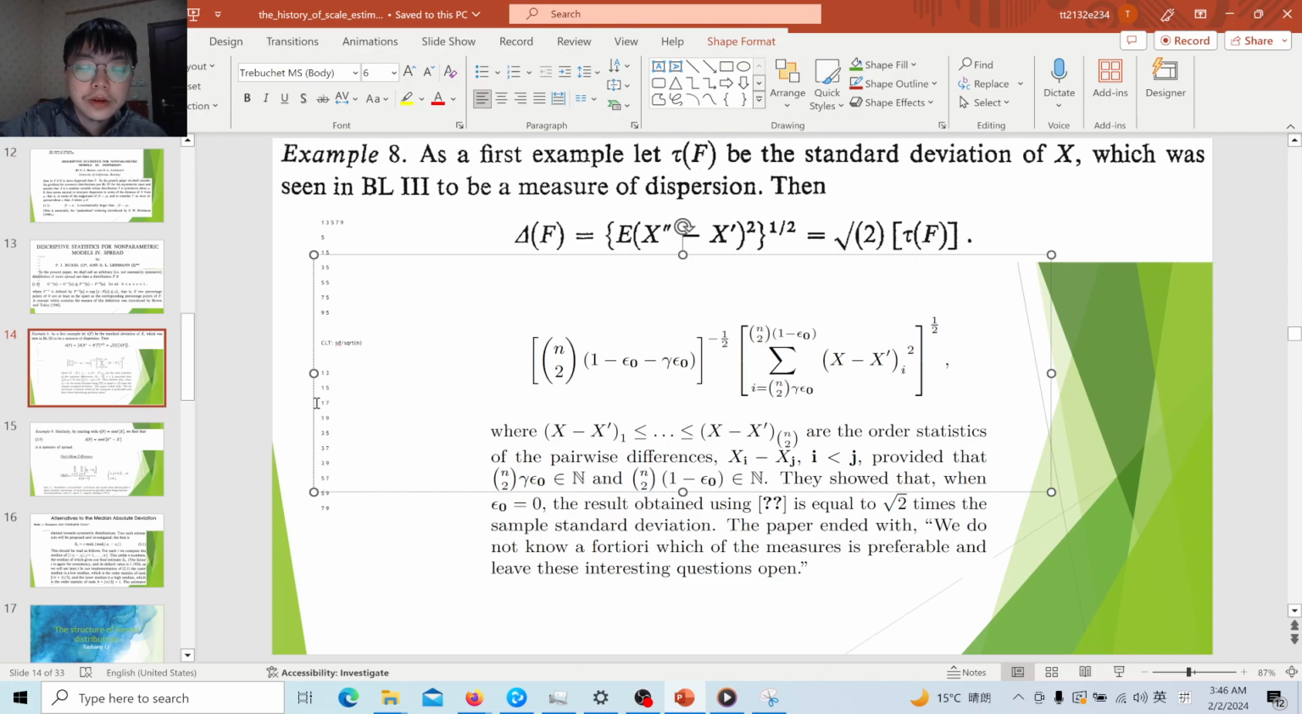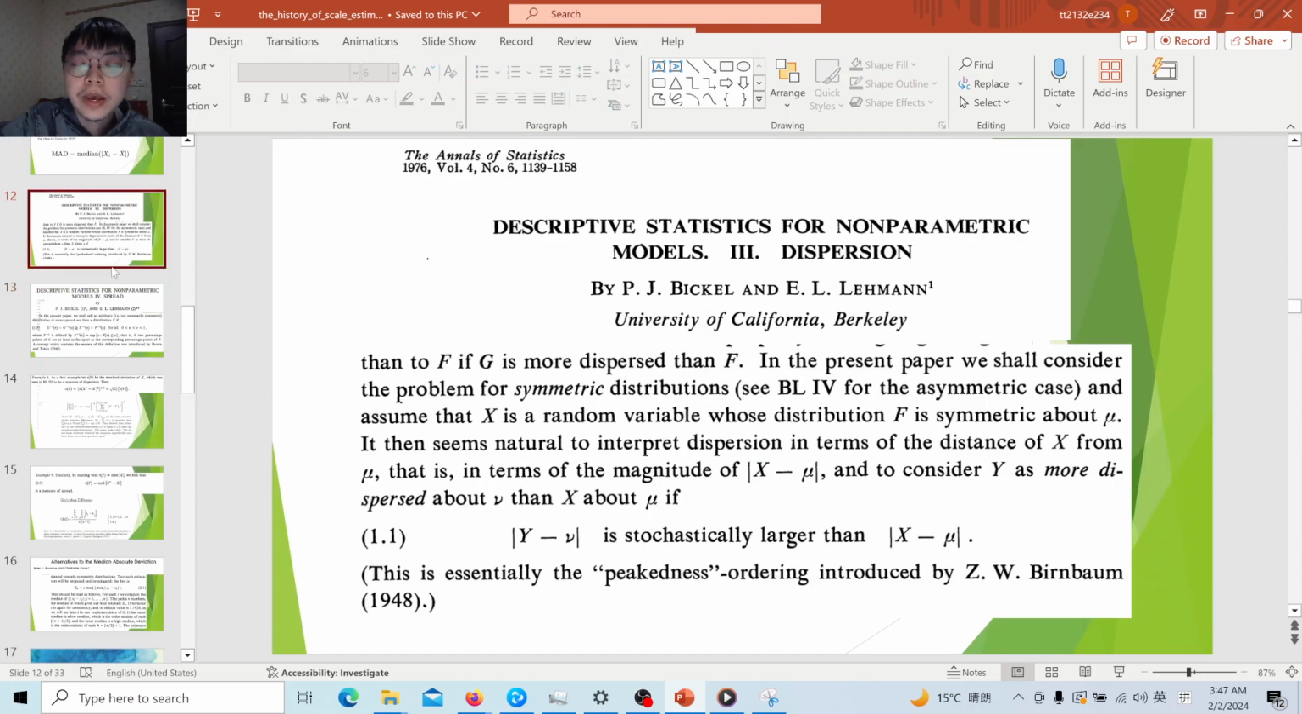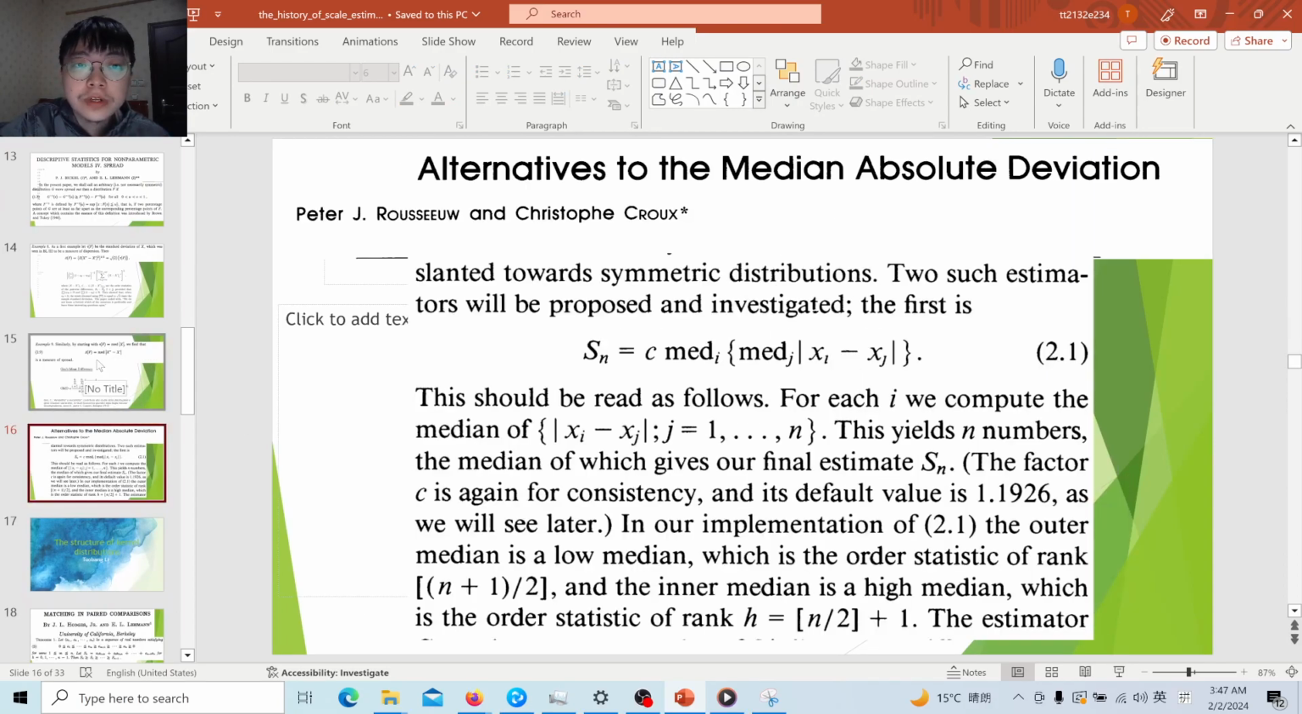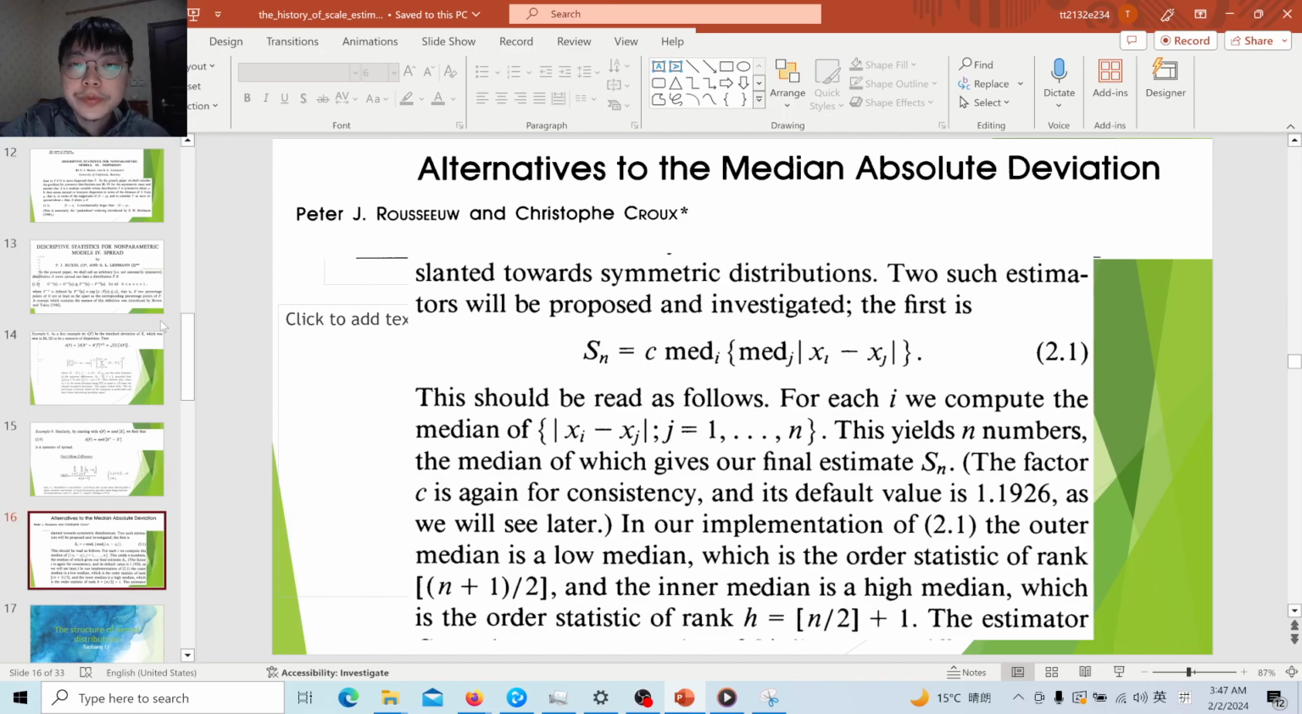And since the sample size of the pairwise approach is much larger, for example 5 choose 2, right? Here it is just 5. It's much larger than just the sample of relative differences related to a mean estimator. So this pairwise differences approach, generally the Bickel-Lehmann spread, should have much better efficiency compared to the Bickel-Lehmann dispersion. And indeed, this was also later verified by Rousseeuw and Croux in their alternative to the median absolute deviation. And they show some examples that this pairwise differences approach is much better than the median absolute deviation in terms